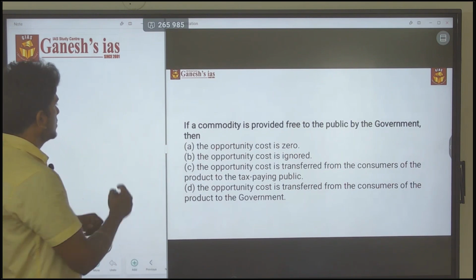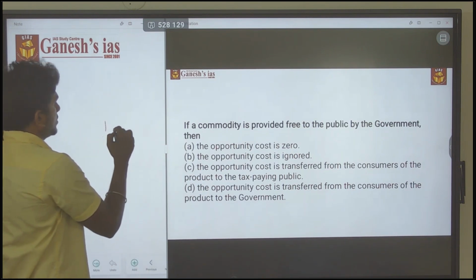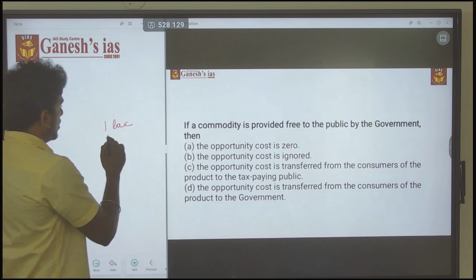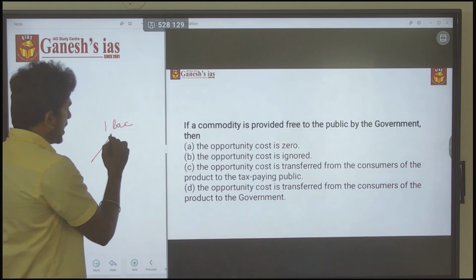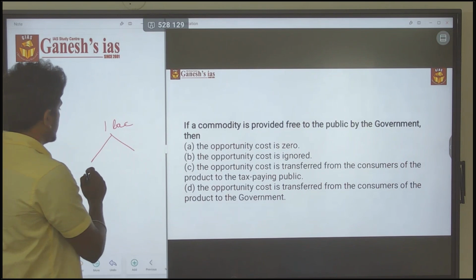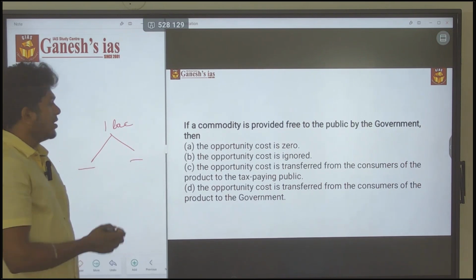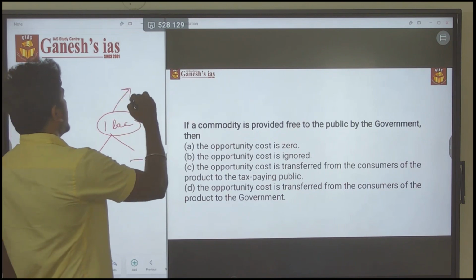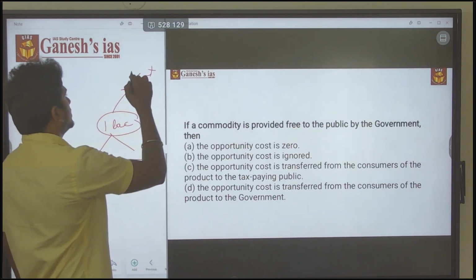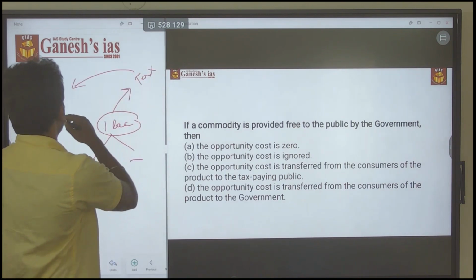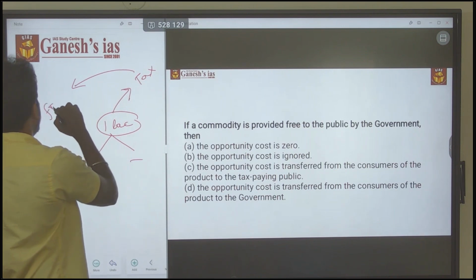The reason is, consider that I am paying a tax of 1 lakh. If I had that 1 lakh, I would have the opportunity to buy any products. But I am paying this 1 lakh as tax money to the government, and that tax money goes to the people as free aid.